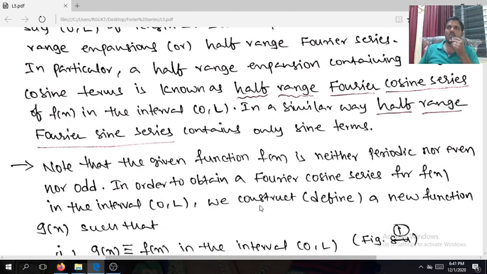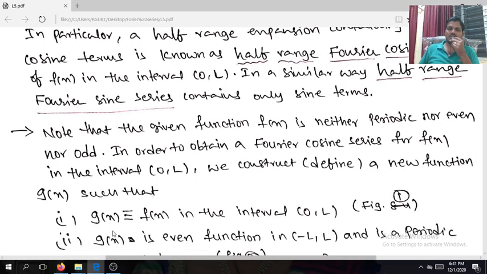we construct the new function g of x, right? We construct the new function g of x such that g of x is same as f of x in 0 comma L. Don't get confused here. G of x is f of x. Whatever function I am taking, g of x is same as f of x in the interval 0 comma L. If you go for the evaluation, it is very easy. Just you are going to understand.